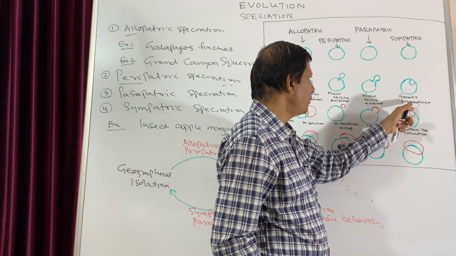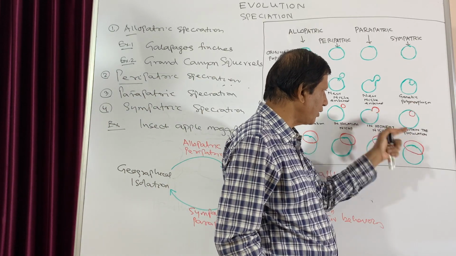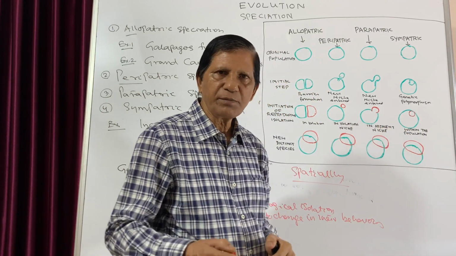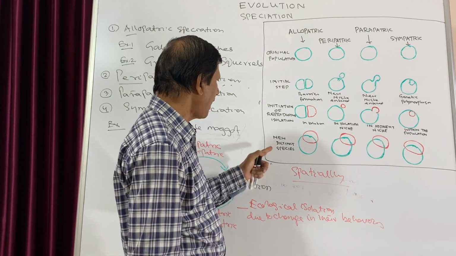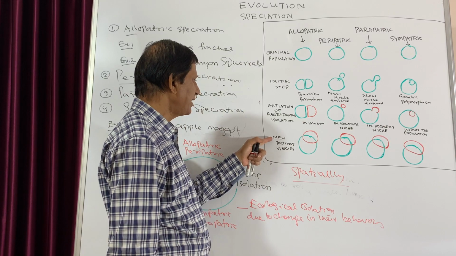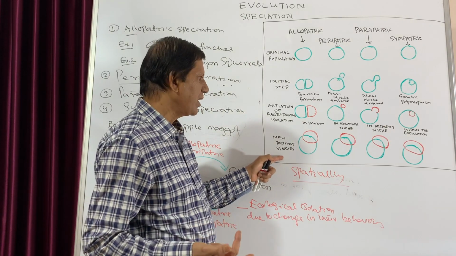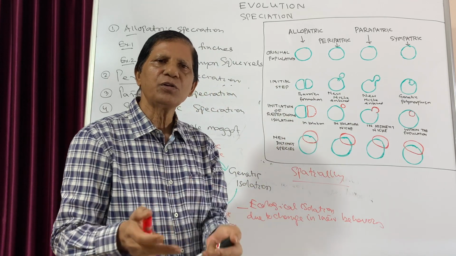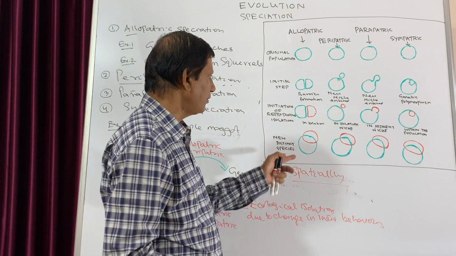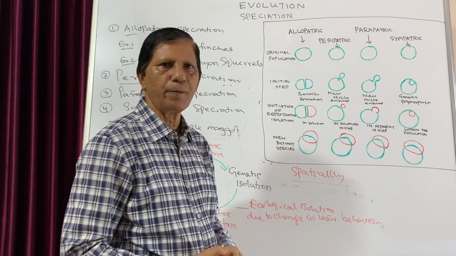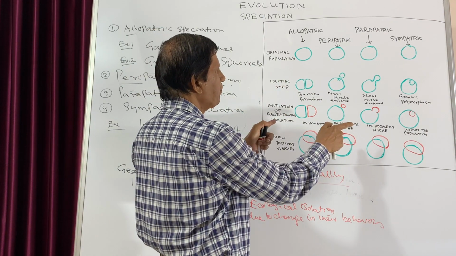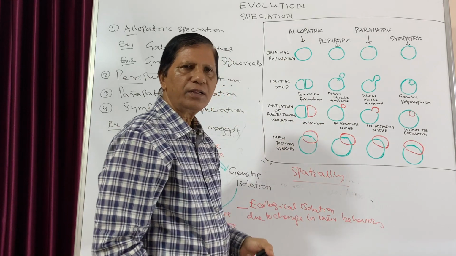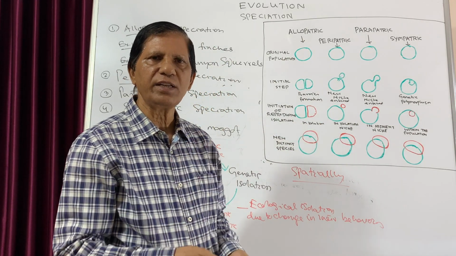While here it is within the geographical area, within the population, but some genetic variation takes place. And the fourth step, this is a new distinct species. In each case, new distinct species are formed, though they may overlap each other, they are completely different species. So this is the summary for the entire four types. If you can remember this, then you can remember the whole thing of speciation.